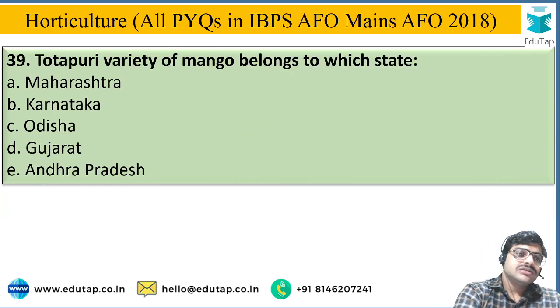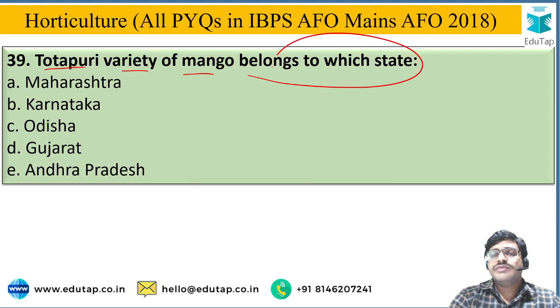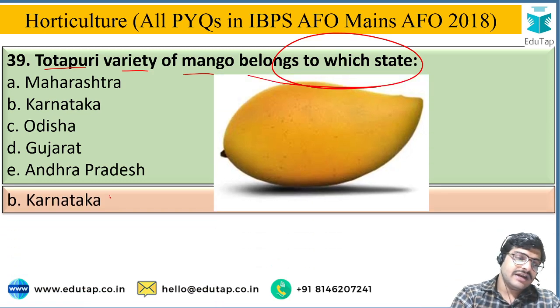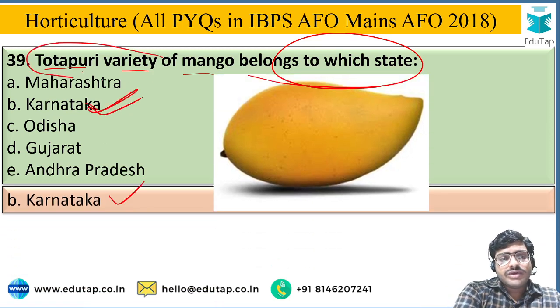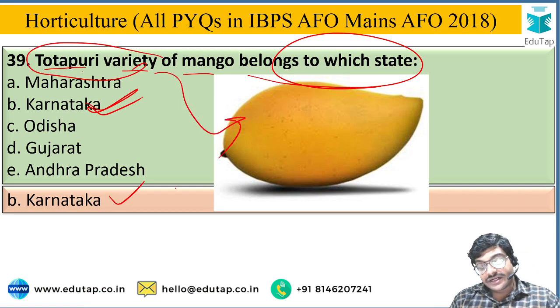Next. The Totapuri variety of mango belongs to which of the following states? The options are Maharashtra, Karnataka, Odisha, Gujarat, Andhra Pradesh. The correct answer is Karnataka, that is option B. So the Totapuri variety of mango belongs to the state of Karnataka.